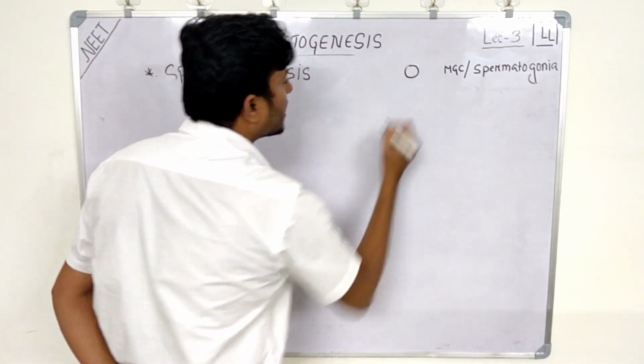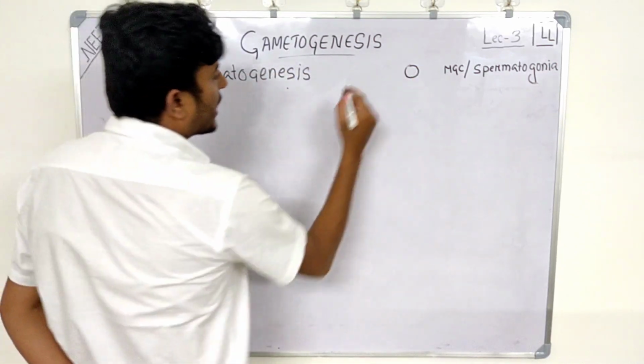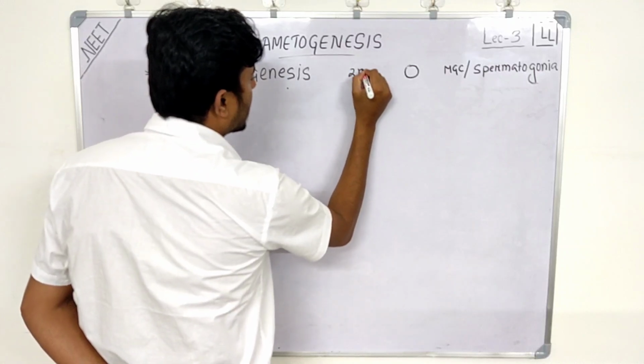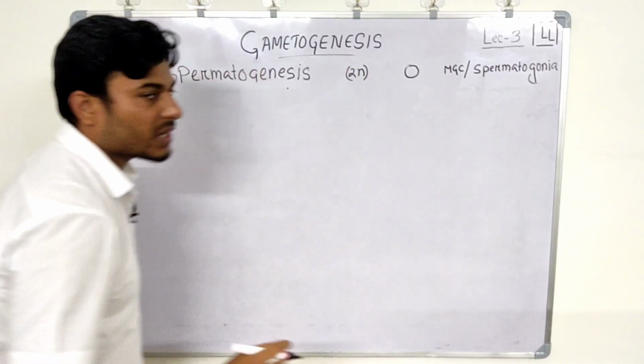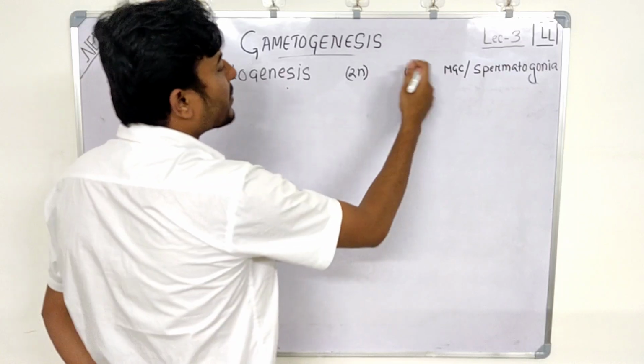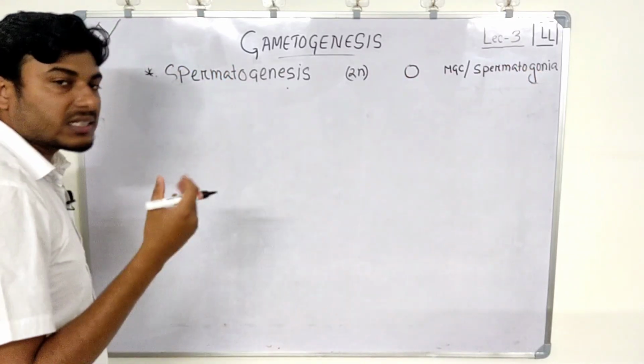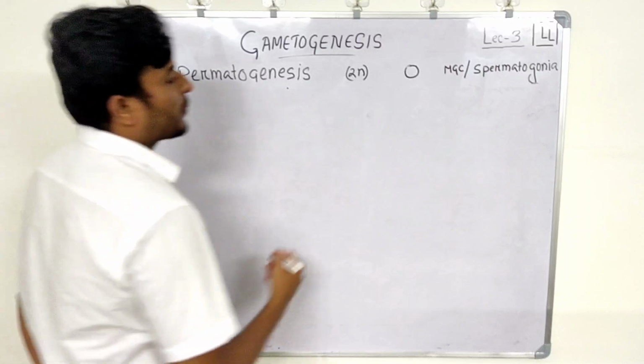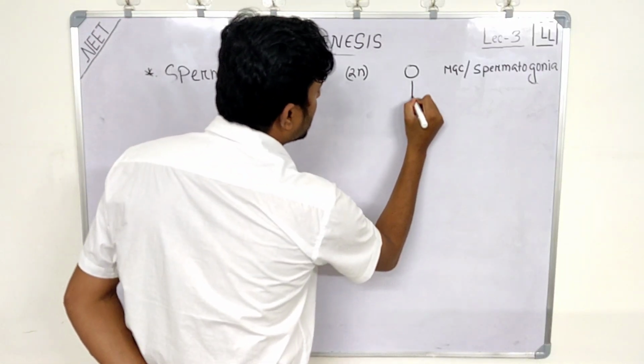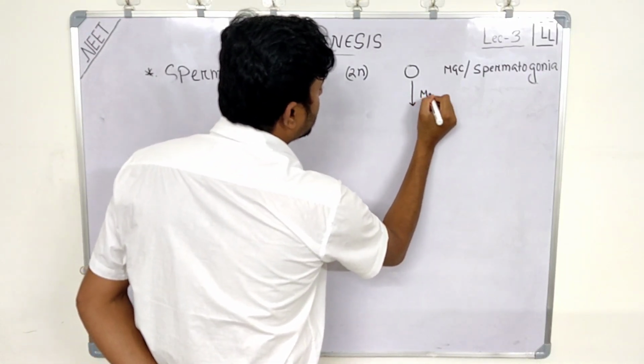This is male germ cells or spermatogonia. It is twice n, right? That means 46 chromosomes are present. Now these male germ cells or spermatogonia are located inside the seminiferous tubules, right? Now what will happen? They will undergo mitotic division.